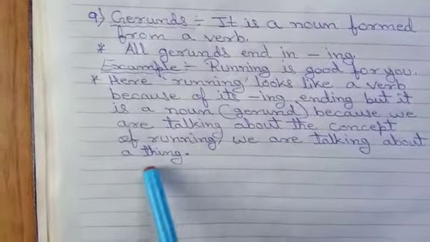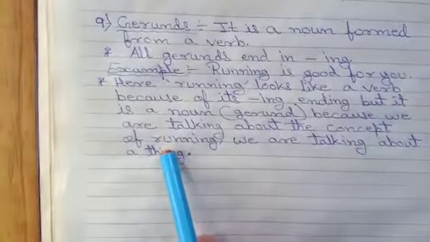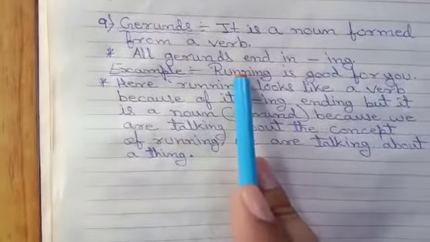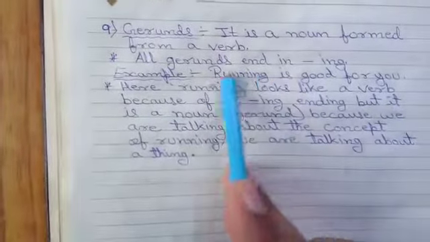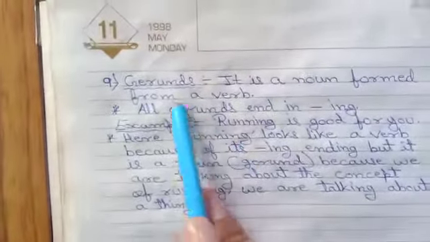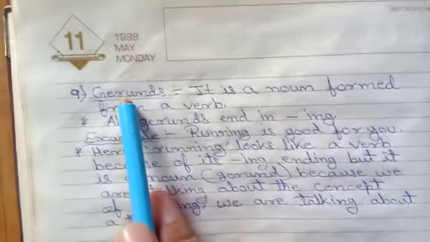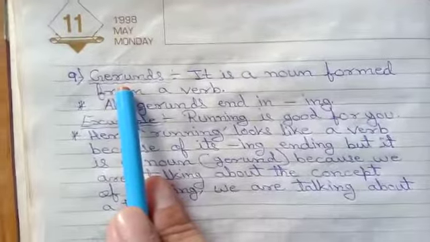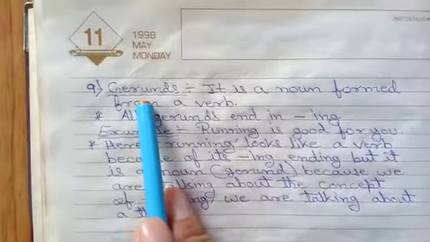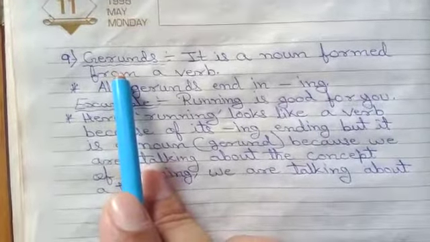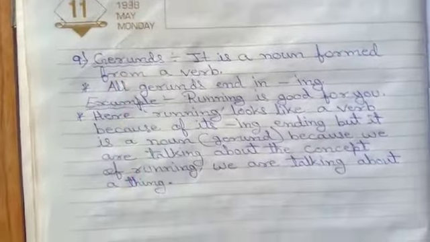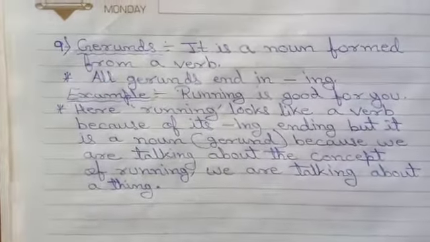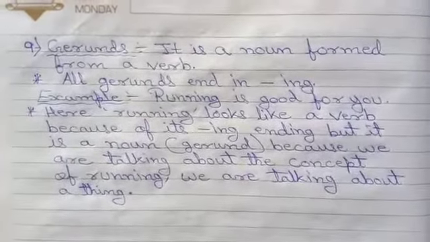We are just talking about a thing in the form of running. So such types of words also belong to what? Gerund. I think you will not have any problem understanding this type of noun, gerund. I think all of you understand all these types of nouns. So today I have completed this topic, noun.